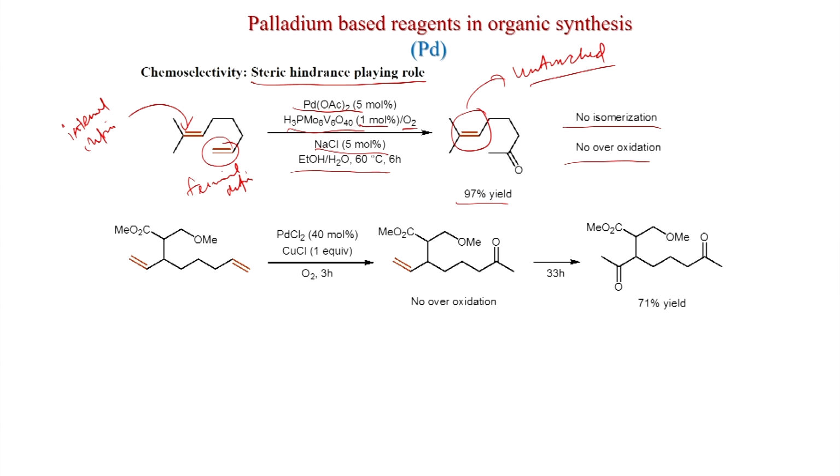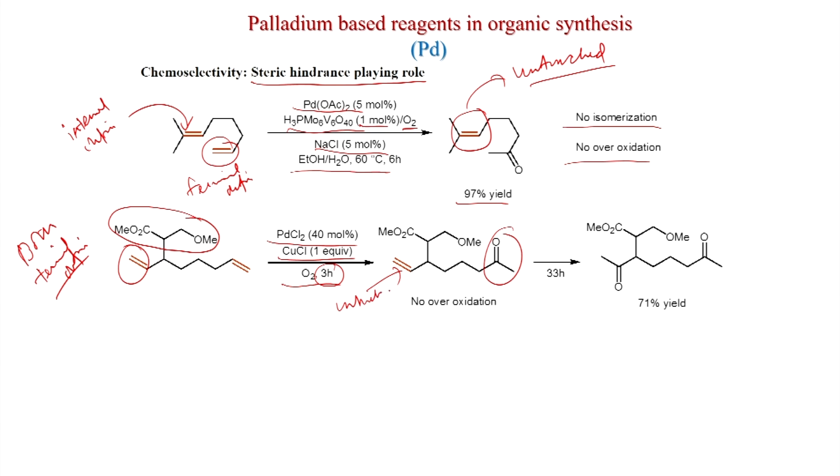Now, if you think that both are terminal olefin, and in this case this olefin is close to the substituent, on the other hand this double bond is quite far from the substituent, and when you put palladium chloride 40 mole %, copper chloride 1 equivalent, oxygen, only 3 hours, then this ketone is formed, this double bond is untouched. So, this is very important, which is sterically less hindered, that is getting oxidized.